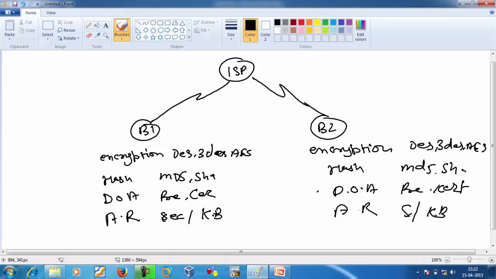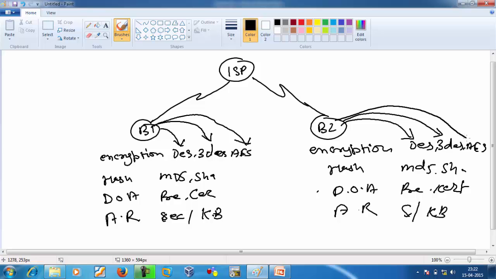Okay, now the question is, when a large variety is available for the algorithms, if branch 1 is using DES for encryption, it is mandatory that when branch 2 decrypts the data, it will use the same DES. If branch 1 is using 3DES to encrypt data, it's mandatory that branch 2 should use 3DES to decrypt. If branch 1 is using AES for encryption, branch 2 should use AES to decrypt.